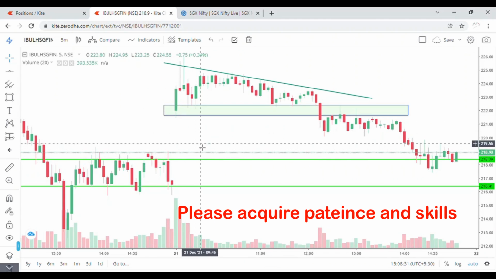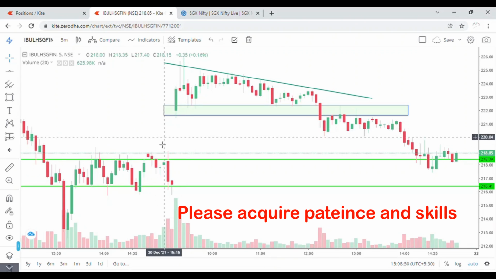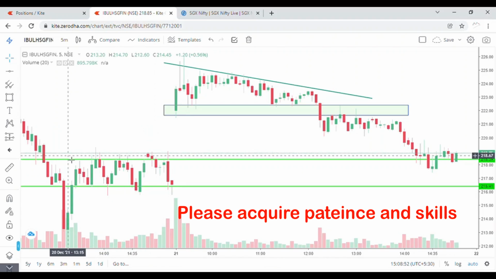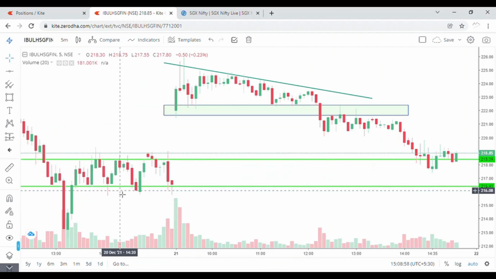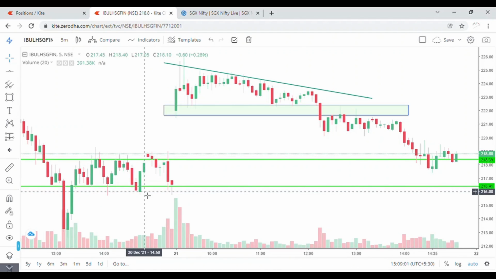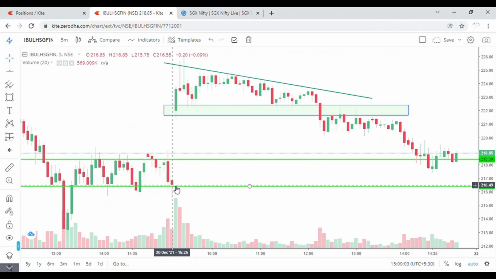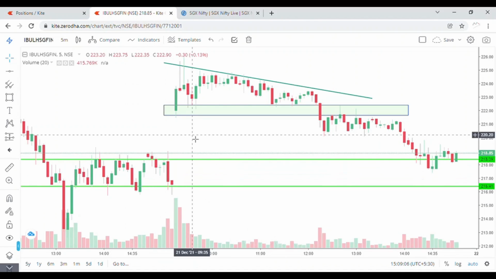The first reason for selection of India Bulls Housing Finance is that the dominating pressure in this stock is completely selling. In a larger time frame, you can also go and check that this stock price is dominated by the sellers. Along with that, this stock created a strong consolidation zone yesterday, and that zone should be tested by the price today. So these are two reasons. Along with that, the third reason was not matched in the morning.